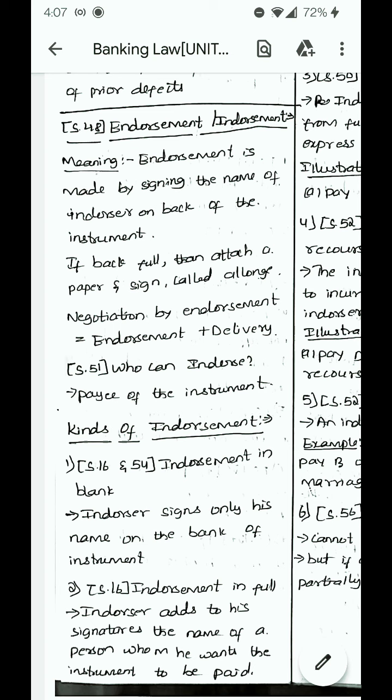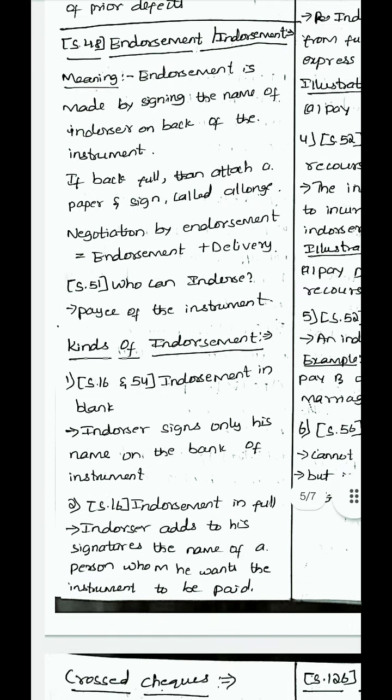Under section 51, who can endorse? The payee of the instrument can endorse. The one who is getting paid, or the holder, can endorse this instrument. Kinds of endorsement. The first kind is endorsement in blank. If the endorser signs only his name on the back of the instrument, it is called endorsement in blank. He is not writing the person to whom he wants to transfer it, he is only doing his signature. Then it is called endorsement in blank.